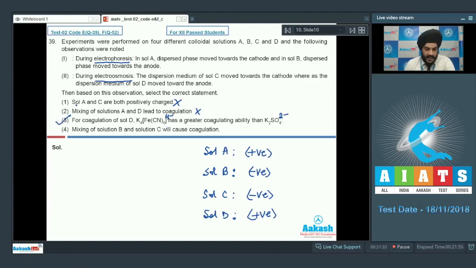Let us look at the fourth option now. Mixing of solution B and solution C will cause coagulation. We can see that Sol B and Sol C are both negatively charged and their mixing will not lead to coagulation. So students, the answer which we have to mark for question number 39 is option 3. Let us look at the next question.